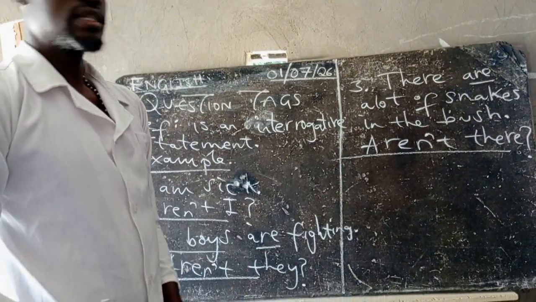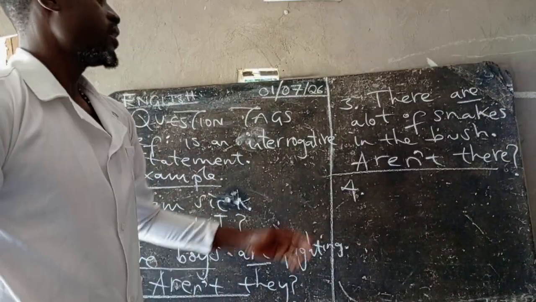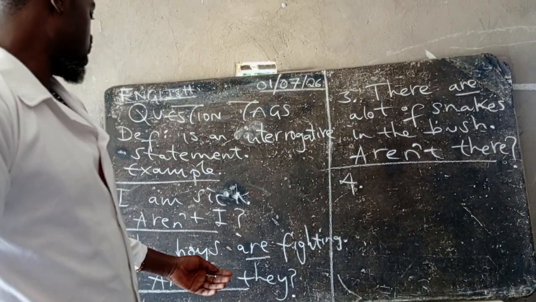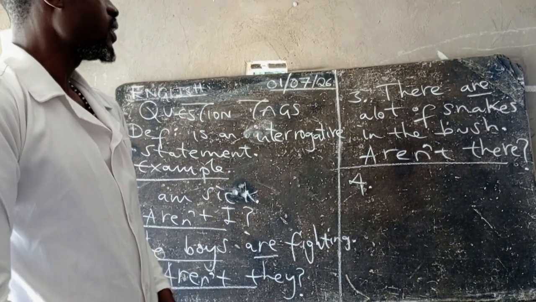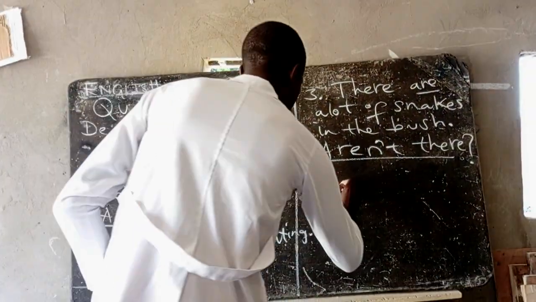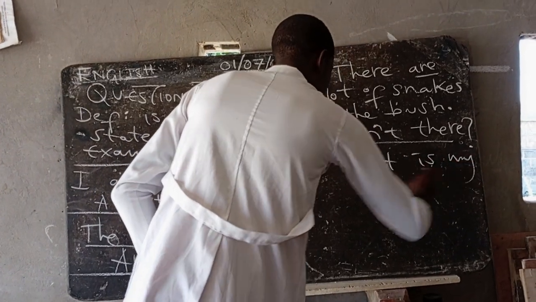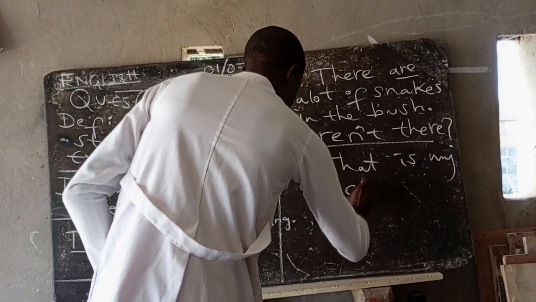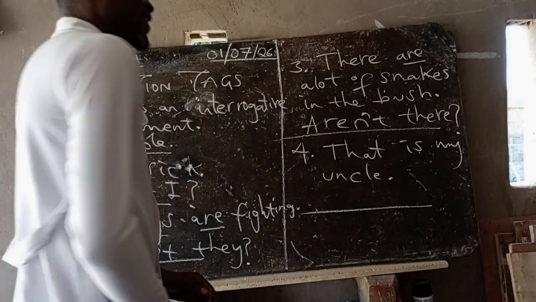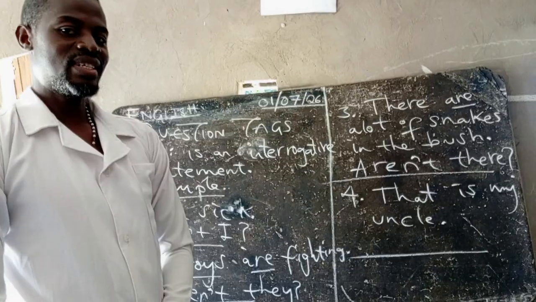Okay, let's look at example number 4. Going deeper, as you can see, question 3 is slightly deeper than the earlier ones. These are simple and straightforward. So look at number 4: that is my uncle. Try out that one. It's food for thought.